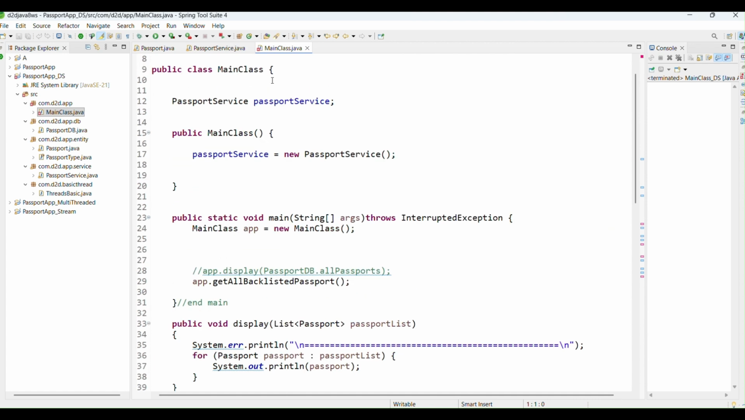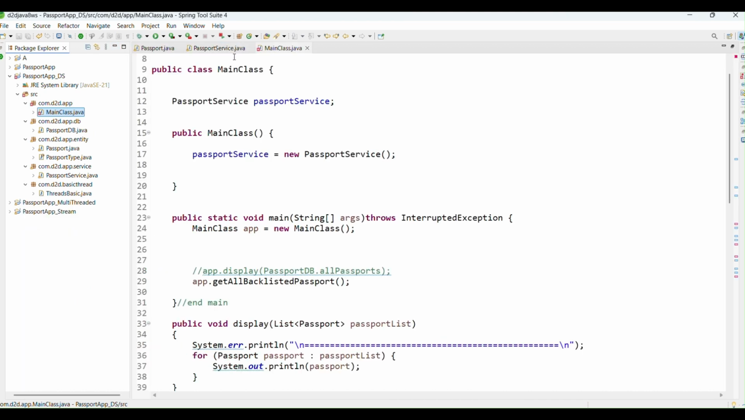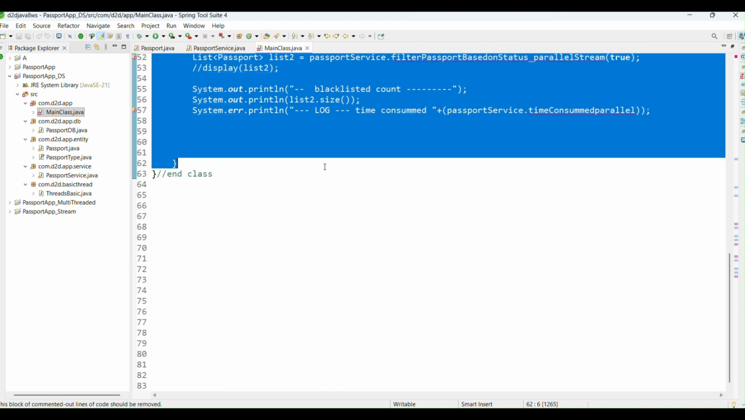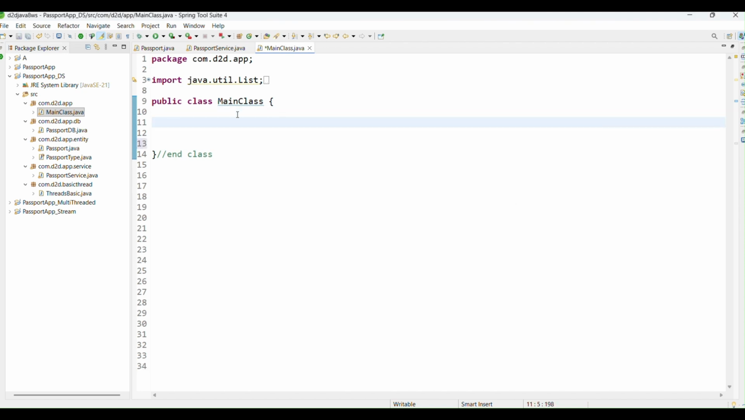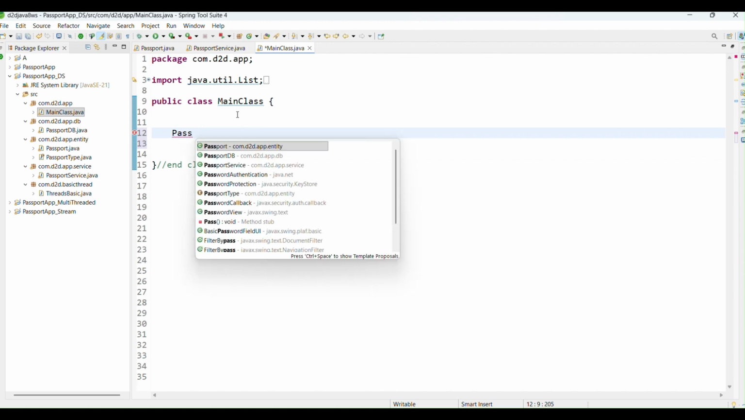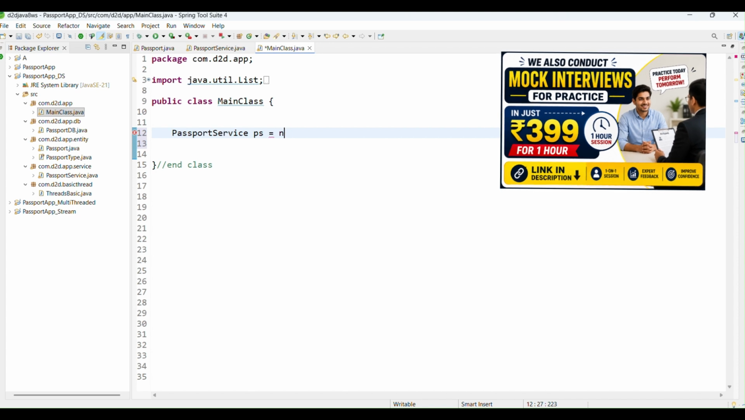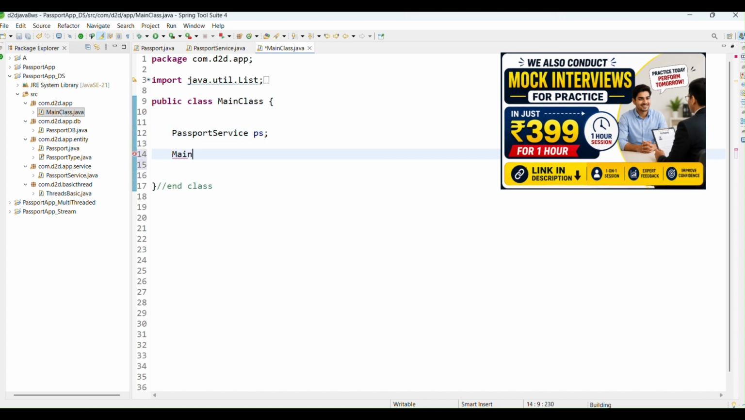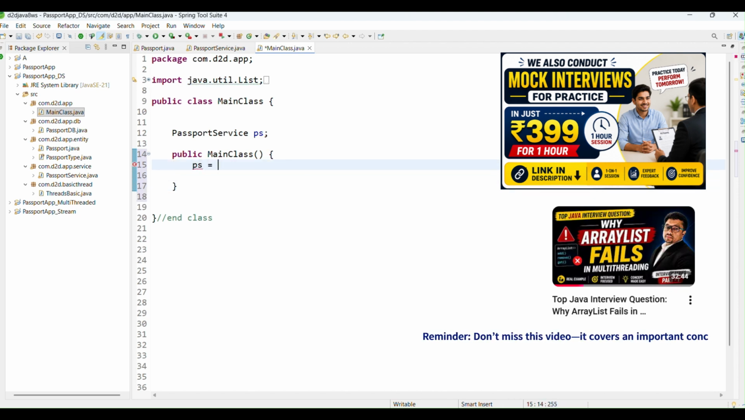In order to execute this whole part, what is this main class? Just a second, I'm not very sure. I actually forgot this whole code, whatever I had mentioned there. So let's delete everything, and in order to write the main, let's first of all create the passport service, ps equals new PassportService.